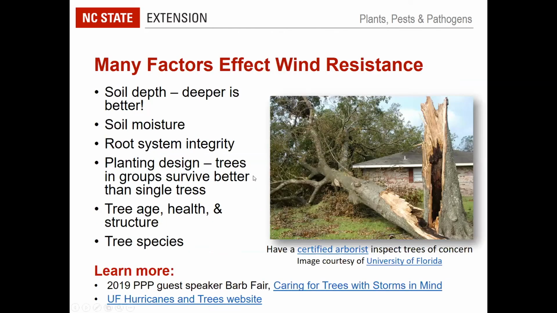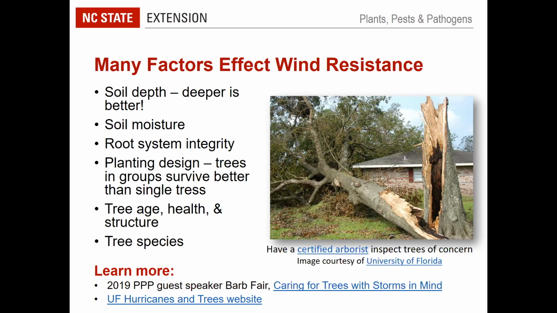Before I recommend some things that were found to have really good wind tolerance, I just want to mention that it's more than just the species. There's a lot of things that go into how trees perform during storms. Soil conditions are huge, the depth of the soil, moisture levels, the health of the root system, especially when we're talking about trees uprooting, and the design. Trees that are all alone out in the landscape are more likely to see damage. Trees in groups perform better, and so does the age, health, and structure of the tree.